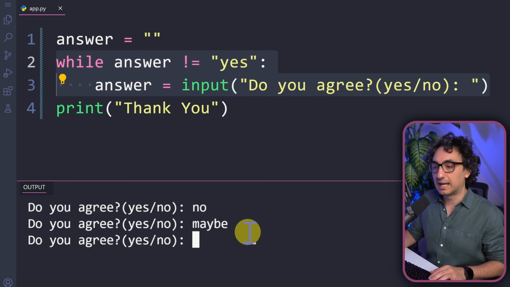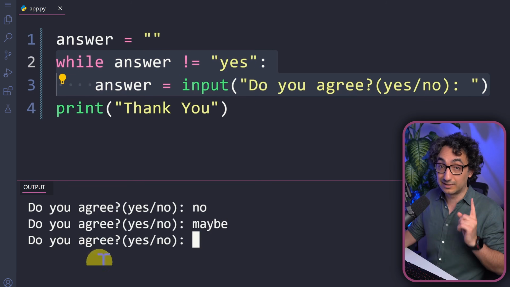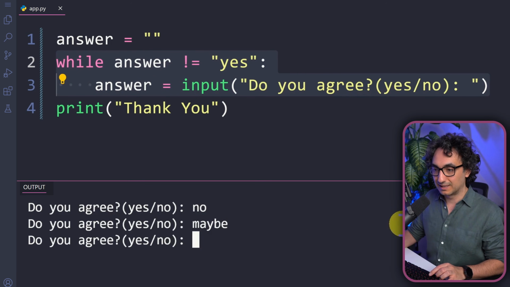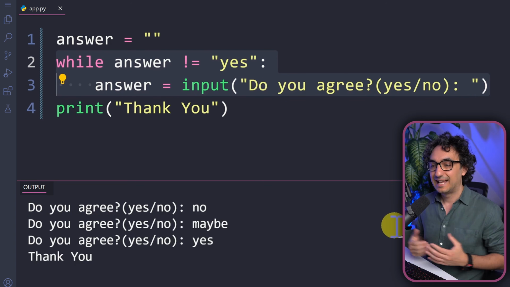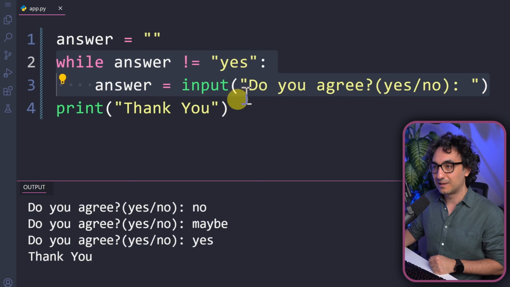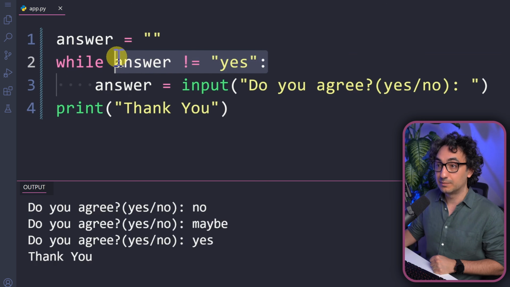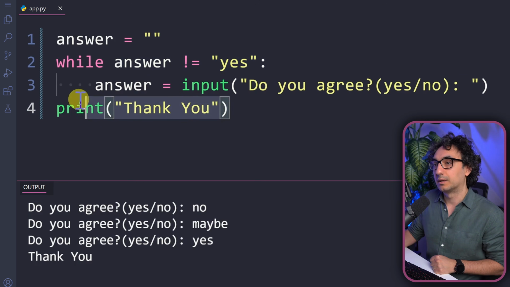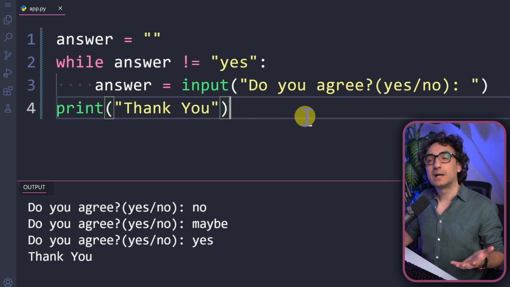So now the system is asking for third time, do you agree? Well, this time maybe the user gonna be scared a little bit and say yes. And with that, you will get the thank you. And that's because we broke the loop. The condition is not anymore fulfilled. And we went outside and printed the thank you. So as you can see, it is very simple.